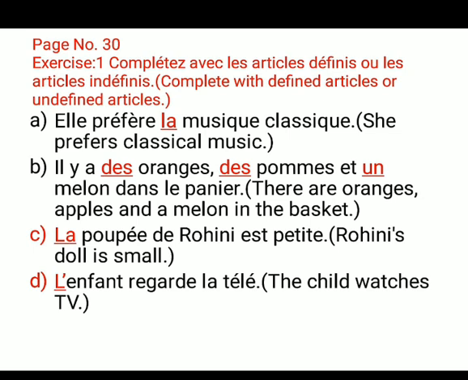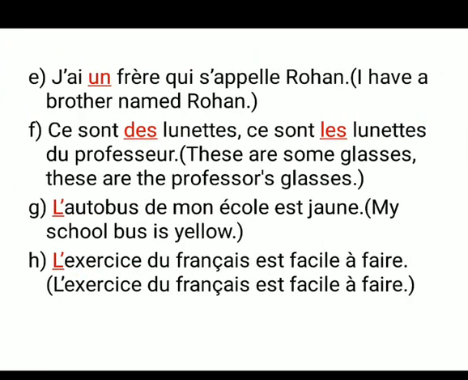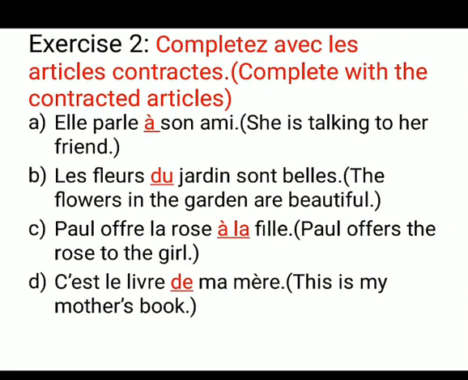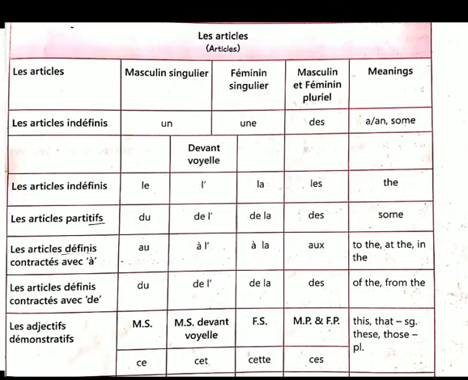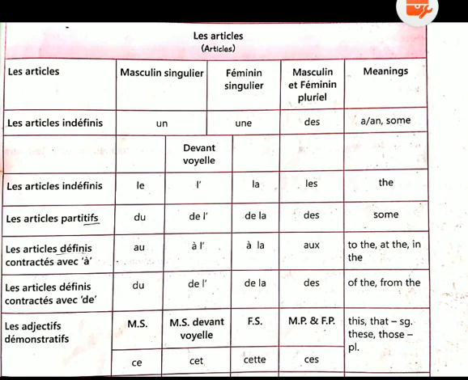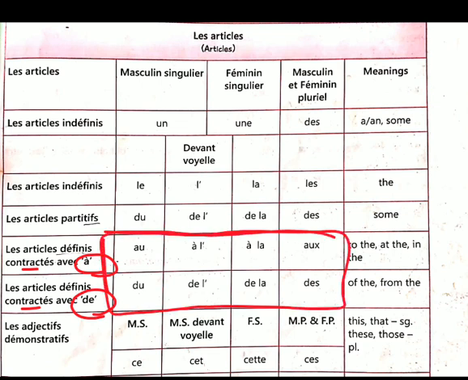This I have done for you. Exercise 1. All the parts are here. Pause your video now and do this exercise in your book with pencil. Now exercise number 2. Exercise number 2 is complete with the contracted article. Now for this, move on to that table. According to the table, we have two contracted articles, with à and with de. So this you have to put in the second exercise.